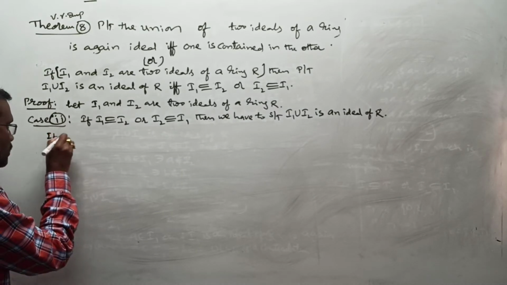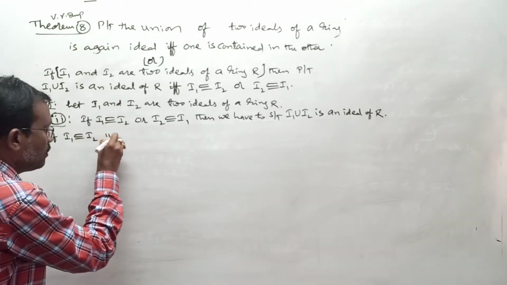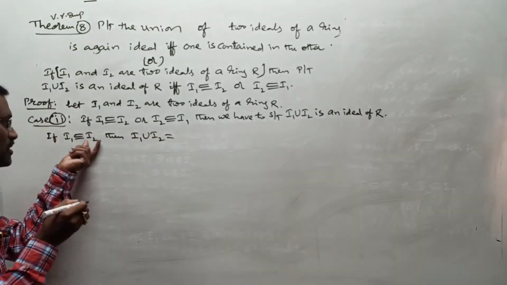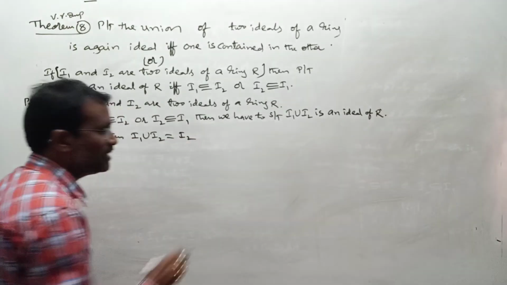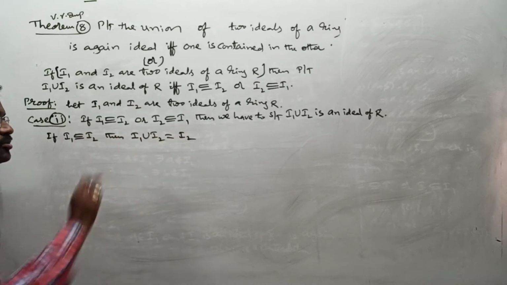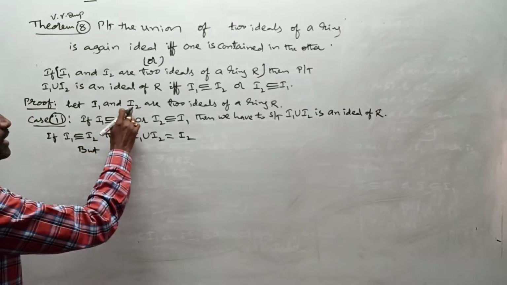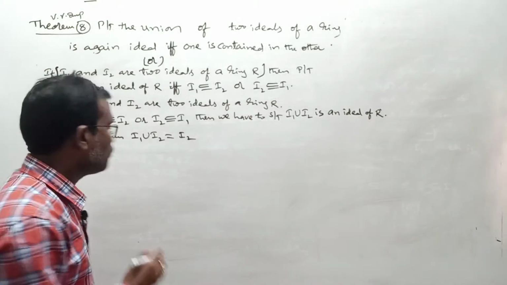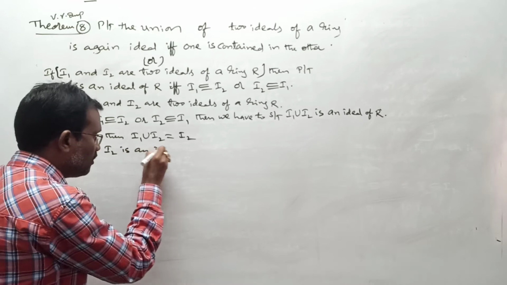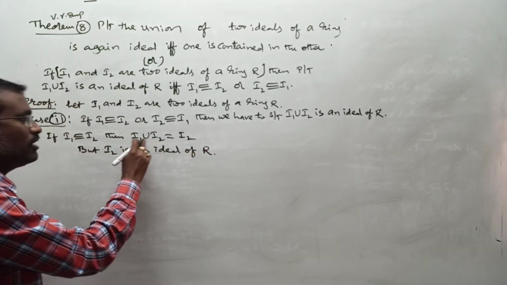Suppose I1 is a subset or equal to I2. Then what about I1 union I2? Is it the superset portion I2 or not? Since this is a subset of that, the union of these two becomes the superset portion I2. But in the statement, I2 is given as an ideal of ring R, and it is equal to I1 union I2.